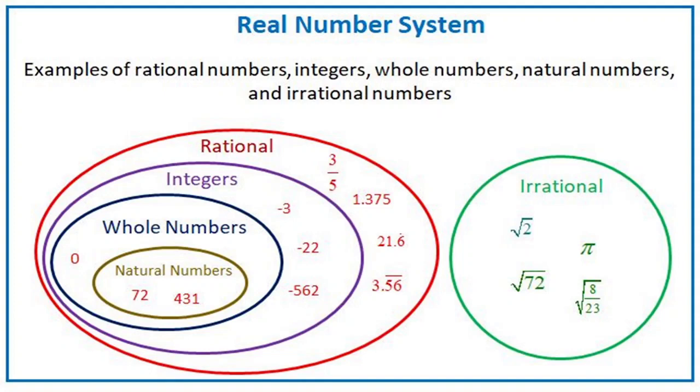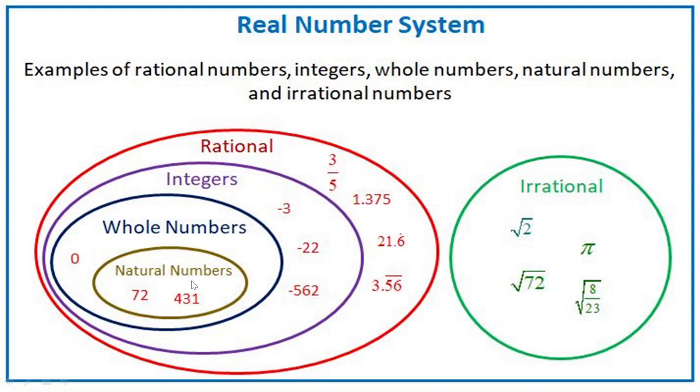My dear brothers and sisters, in the last video we saw the different kinds of numbers that fall under the category called the real number system. All these kinds of numbers are called real numbers. Under the real numbers we have different kinds of numbers. Why do we have different kinds of numbers? Because of various purposes. For counting we have natural numbers. For counting nothing we have whole numbers. For counting backwards from 0 we have negative numbers, which come under the category of integers.